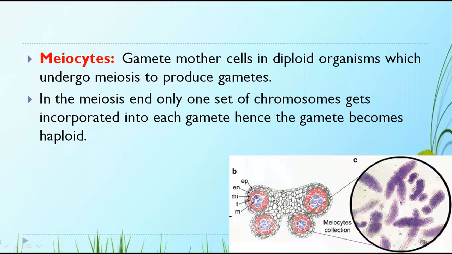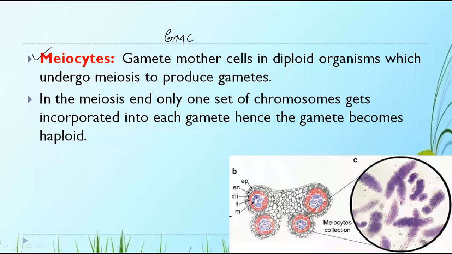The definitions here are very important from this lesson. I have told you time and again. So what are meiocytes? Meiocytes are nothing but GMCs, you need to remember, gamete mother cells. You will come across the words PMCs and MMCs, these acronyms, time and again, but now you have to remember what a GMC is. GMC is a gamete mother cell in a diploid organism which undergoes meiosis to produce gametes.